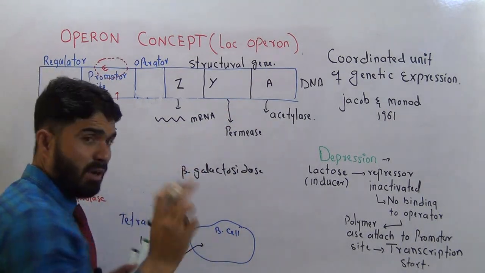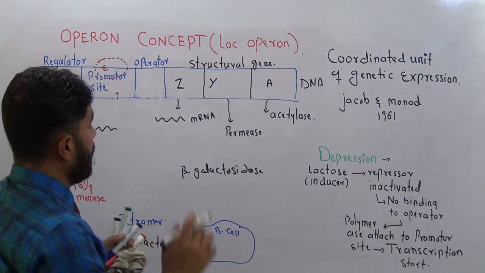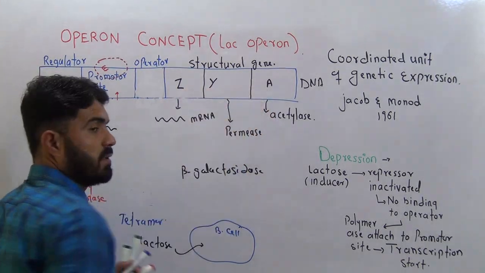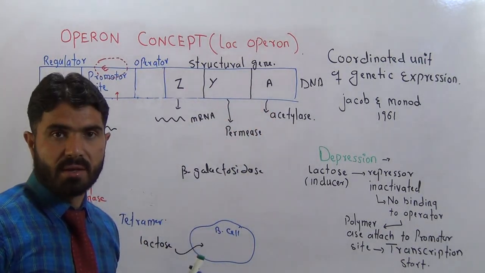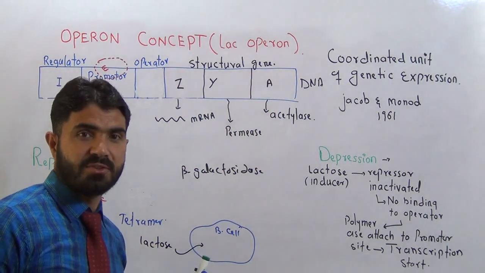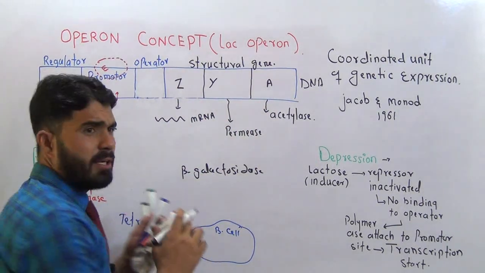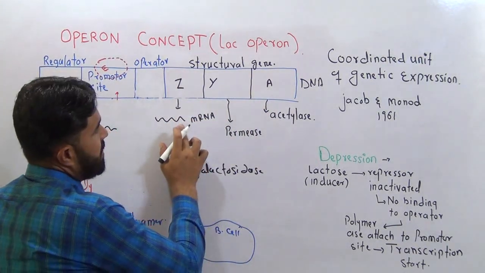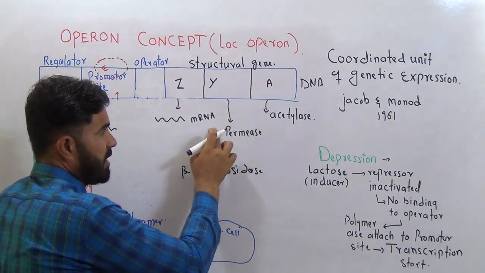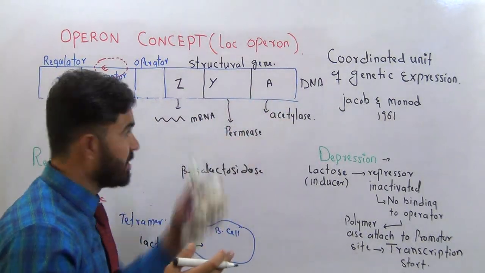And one thing more: 3 genes, 1 single messenger RNA. This is called cistronic messenger RNA. Usually there must be 1 messenger RNA for one gene, another for another gene, and another for the 3rd gene.